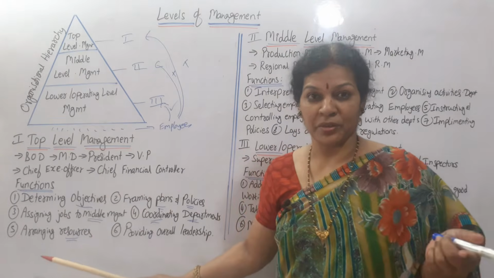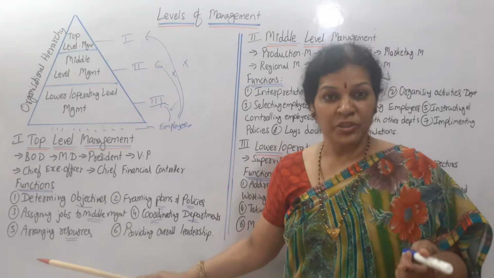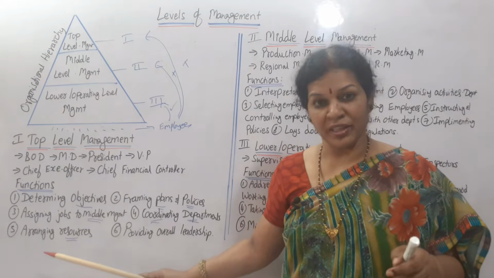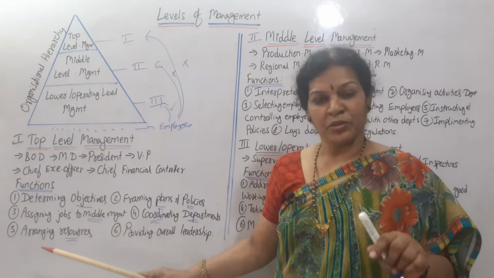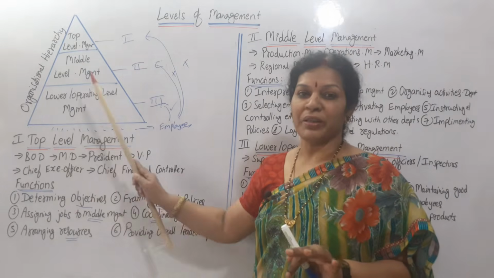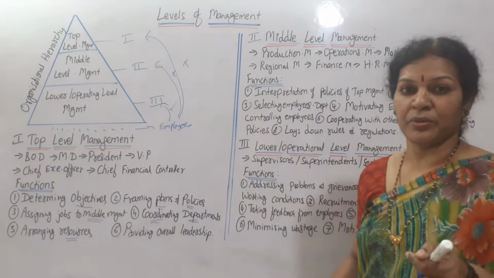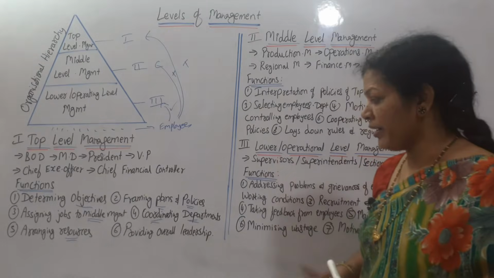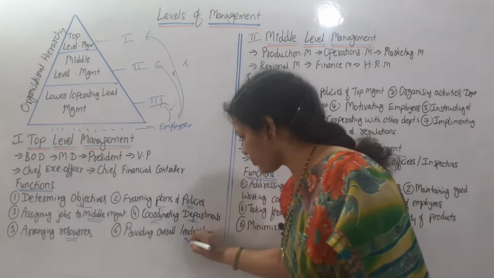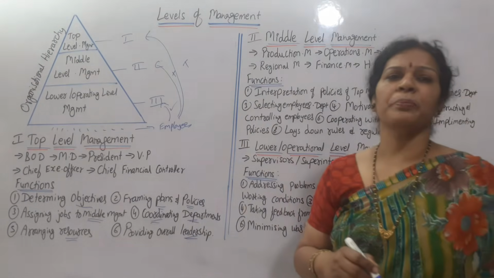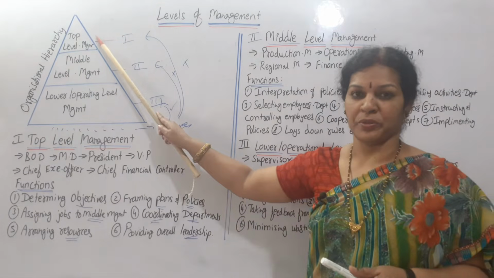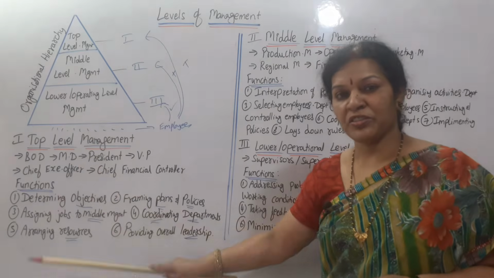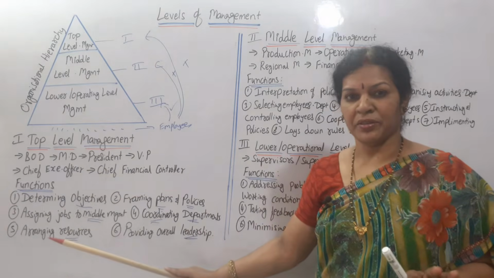How many employees are required, they decide. How much money, capital is required, they'll be deciding. How much machinery is required? All these things are arranged by the top management only. They'll decide it first. Then in the same way, providing overall leadership. Overall leadership means having command and taking the final decisions, by the top management only. So these are the main functions of the top management.